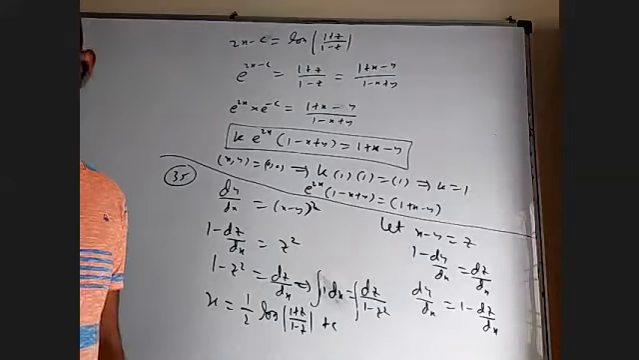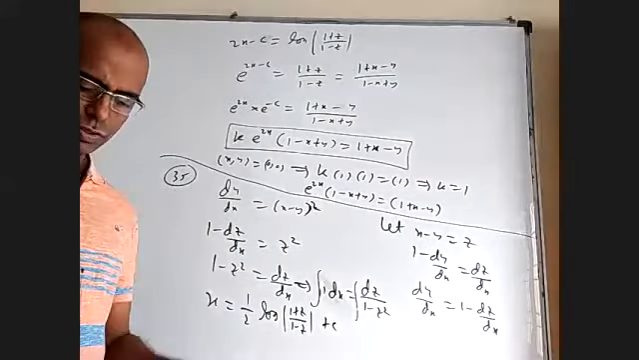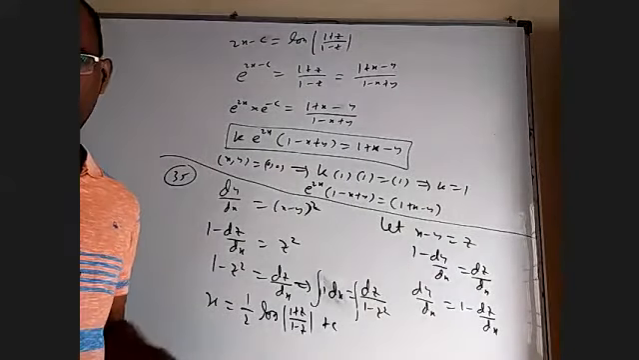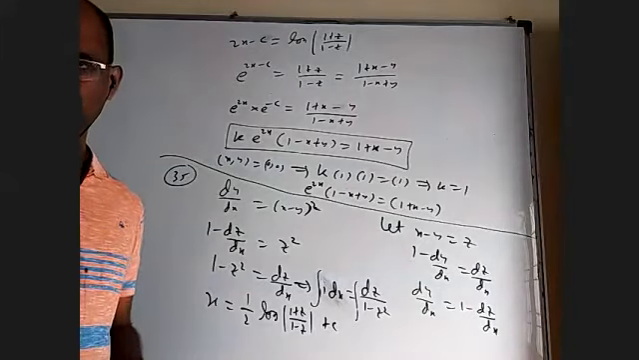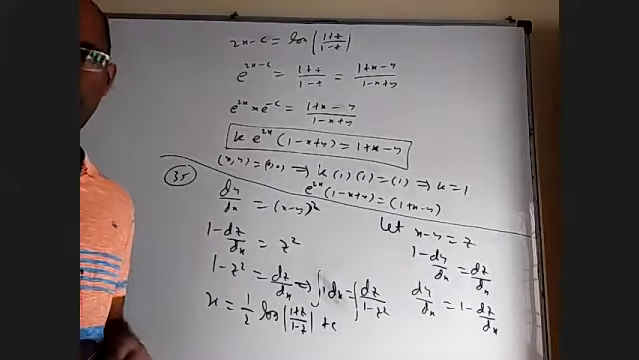No, I will do 37 now. What to do in 37? Which one to take as z? Tan y minus x. Not tan y minus x, only y minus x.